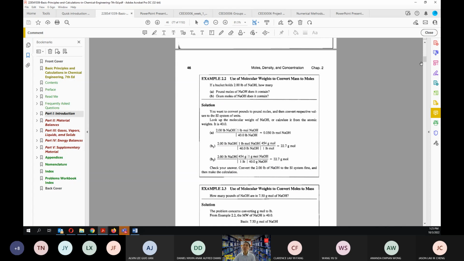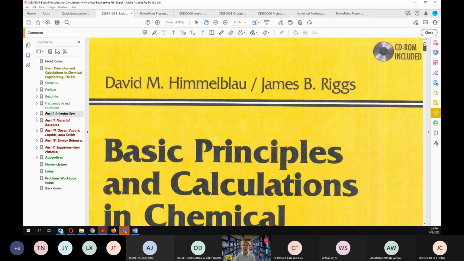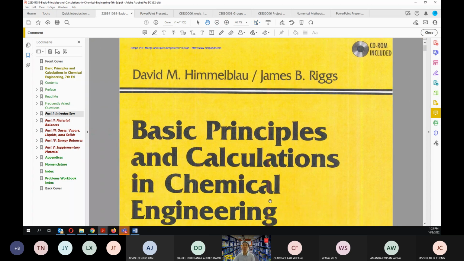Okay, so for those that are interested, you go into this book. I used this book in my undergrad. Okay, I still remember it up to these things, even though it's 20 years ago, 2 decades ago. I used to remember this textbook a lot because I always drilled myself into this textbook. This one is, I think, the updated version made by Himmelblau and James Riggs.